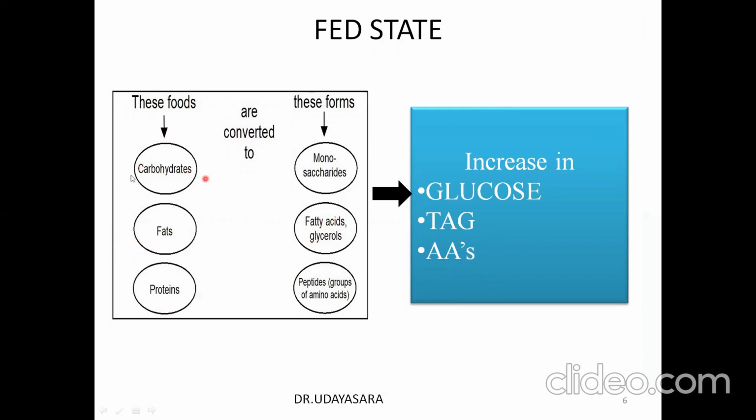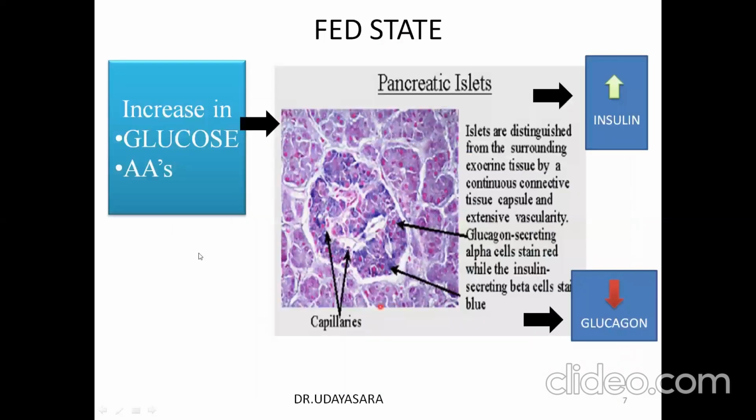Before absorption, they have to be converted to simpler units: carbohydrate to monosaccharide, fat to fatty acids and glycerol, proteins to peptides and amino acids. So in the fed state, there will be a transient rise in glucose, triacylglycerol, and amino acid. This increase in glucose and amino acid, especially leucine and arginine, will stimulate the islet of Langerhans.